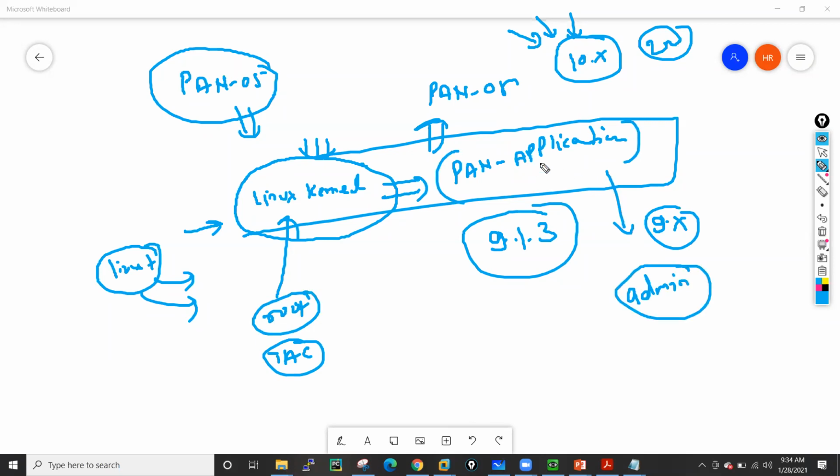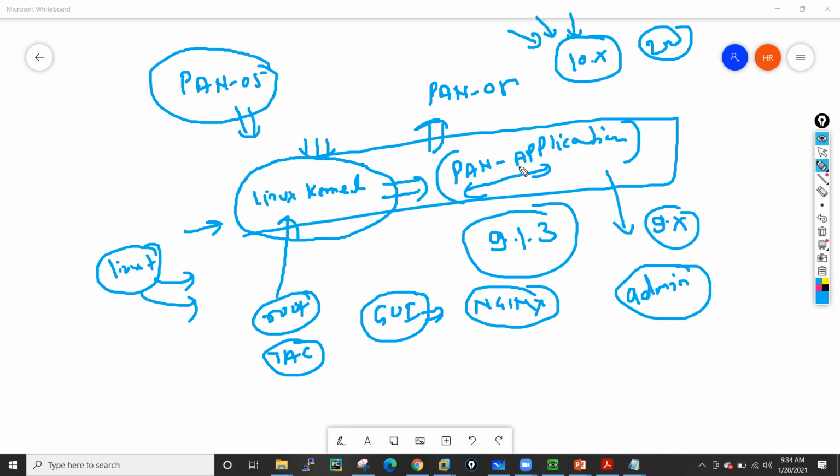But still, because this PAN-OS is running on a Linux kernel, it also runs a few processes. Let's suppose when you want to access your graphical user interface, in the background they are running Nginx. Nginx is a web server.